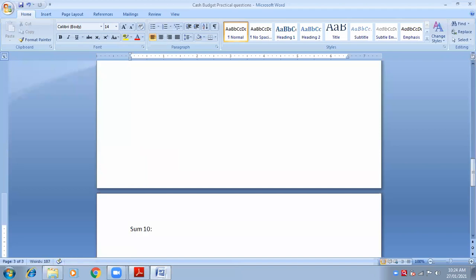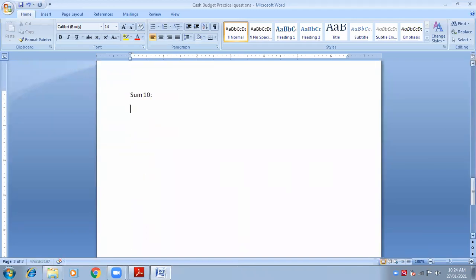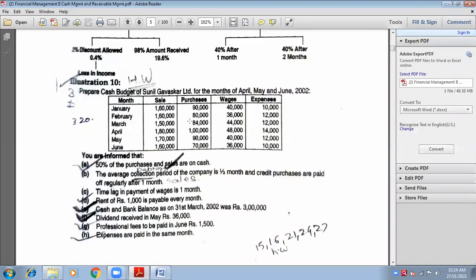Now see. What he says is 50% of purchases and sales are on cash. So let us look at the point of purchases first, because the first thing he says is 50% of purchases are on cash.